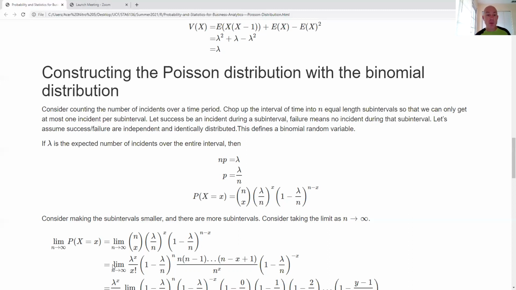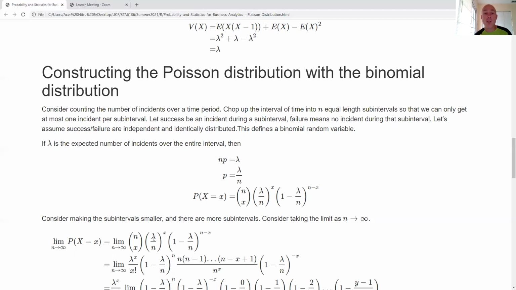I basically put the limit in front of both things. On this step down here, I'm just rearranging terms so that I'm able to take the limit in a moment. I take this n choose x, which involves a bunch of factorials. Here, I've simplified the top and got rid of the n minus x factorial on the bottom. Here is the other term in the bottom of that factorial.